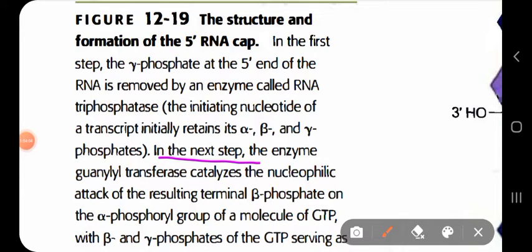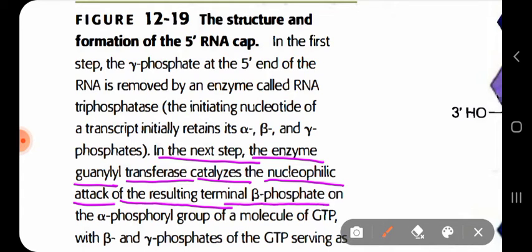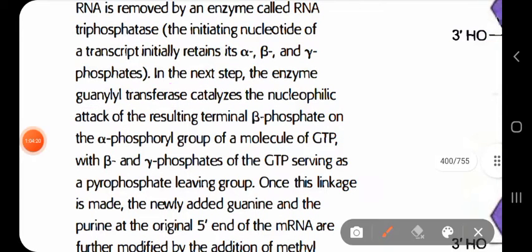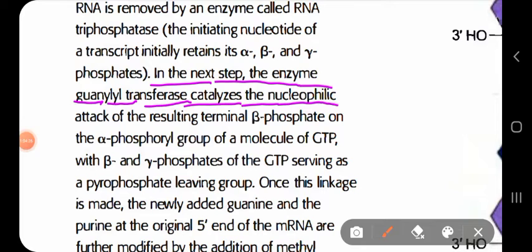In the next step, the enzyme guanylyl transferase catalyzes the nucleophilic attack of the resulting terminal beta phosphate on the alpha phosphoryl group of a molecule of GTP. Again, I repeat, the enzyme called guanylyl transferase catalyzes this nucleophilic attack.